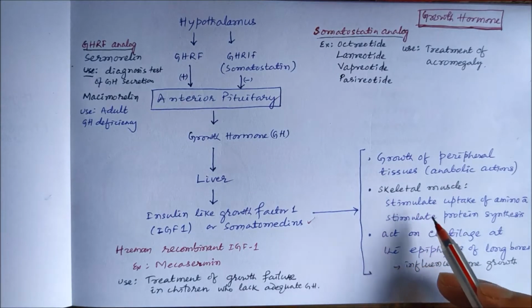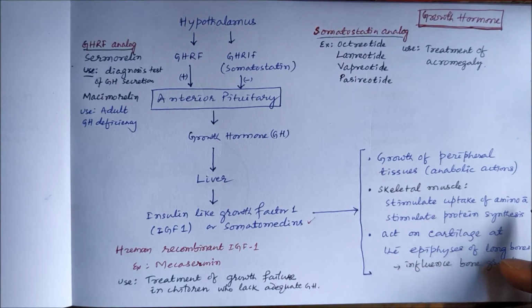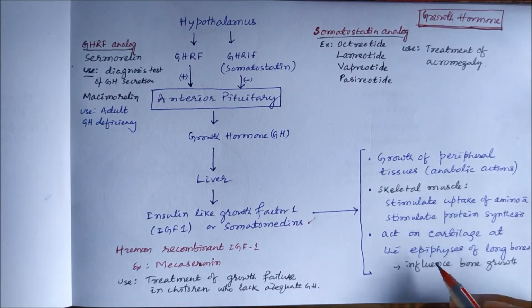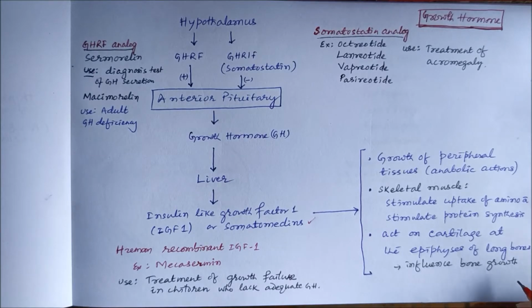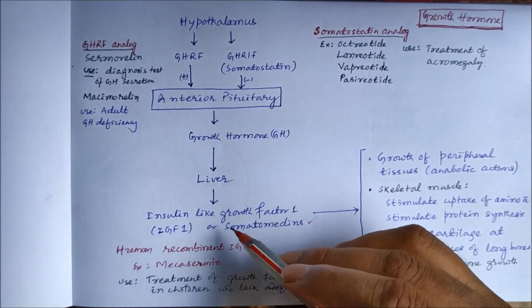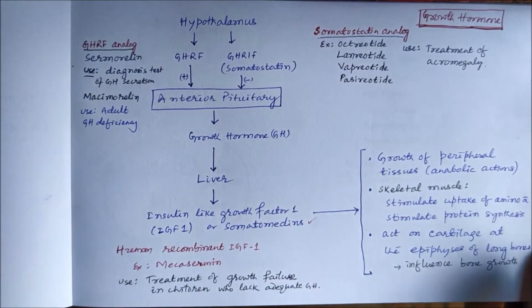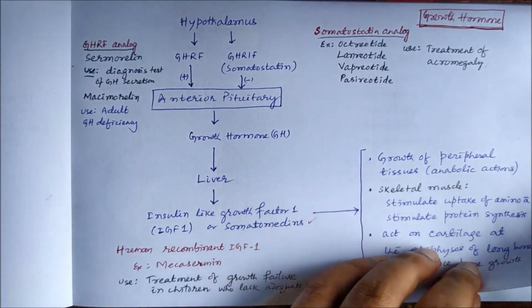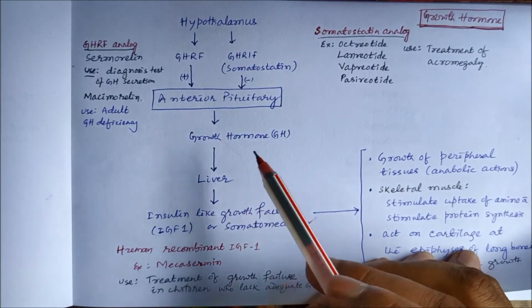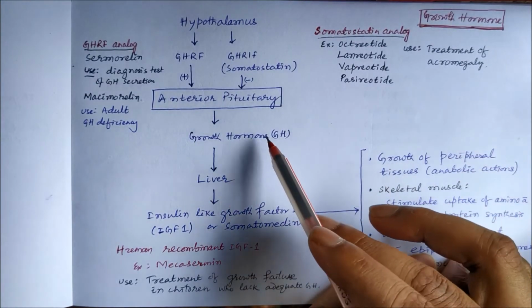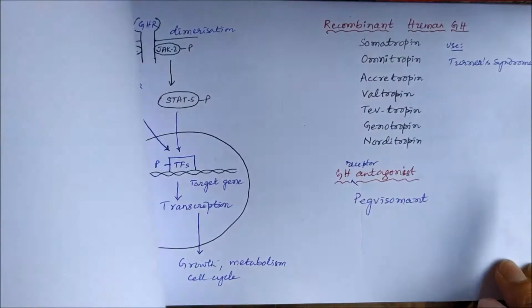In the skeletal muscle, it stimulates uptake of amino acids and stimulates protein synthesis. Act on cartilage at the epiphysis of long bones and influence bone growth. So these are the actions of insulin-like growth factor. So ultimately we can say that these actions are mediated by growth hormone.